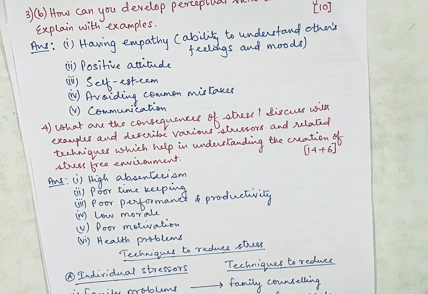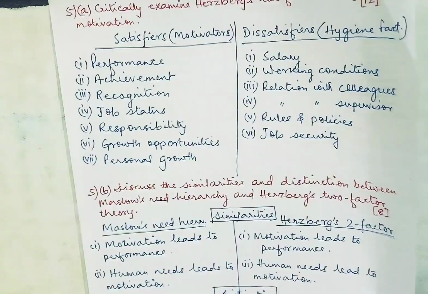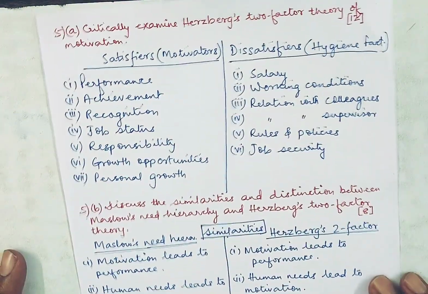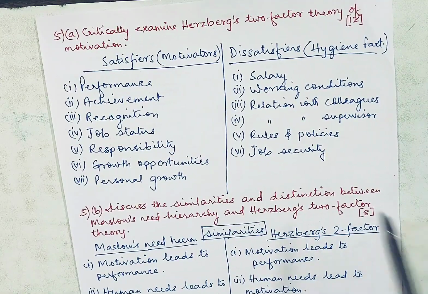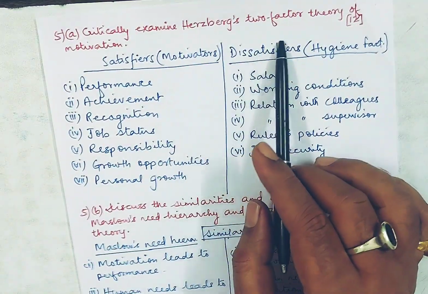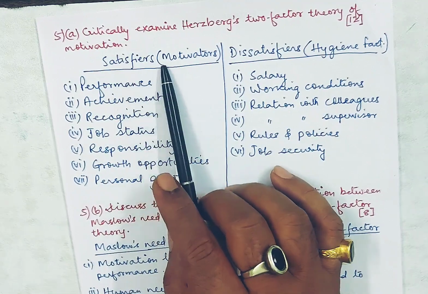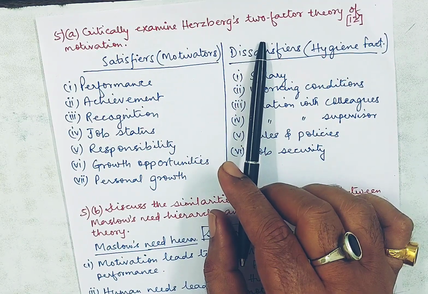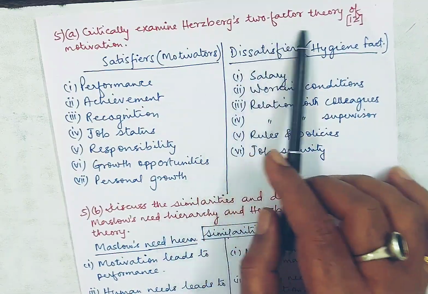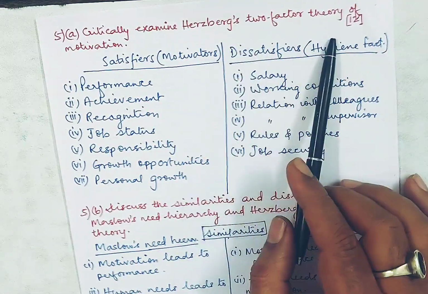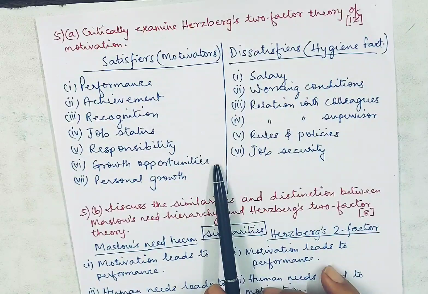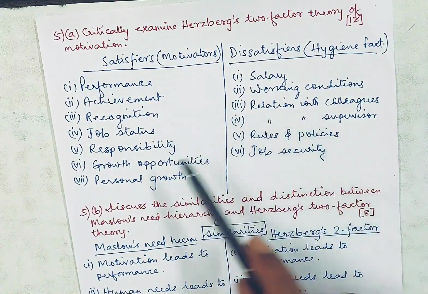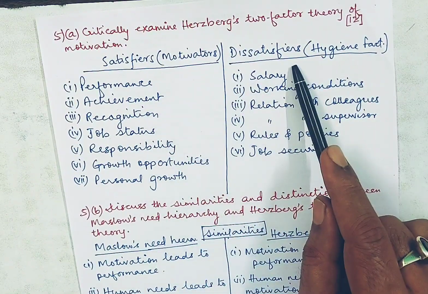So okay friends, let's move on to the next question. Fine. So question number 5, part A, critically examine Herzberg's two-factor theory of motivation. Now this question strikes in the exams almost everywhere, very important one. So now two-factor theory of Herzberg's, 12 marks question, and these are the two factors. One is satisfiers, the other dissatisfiers.